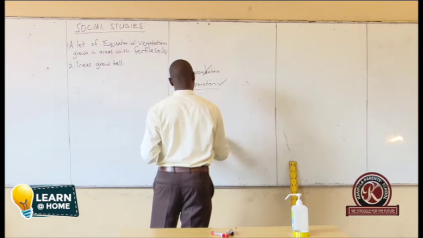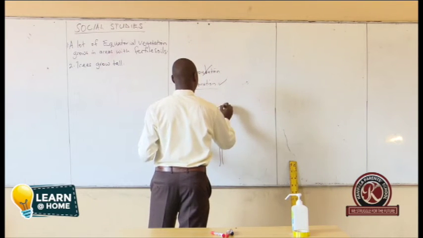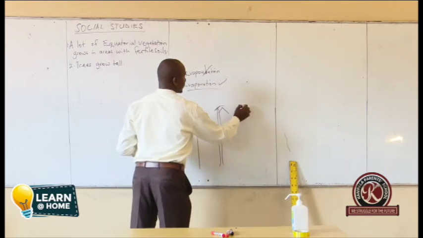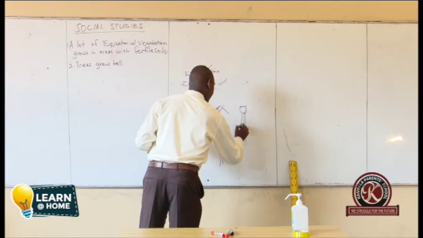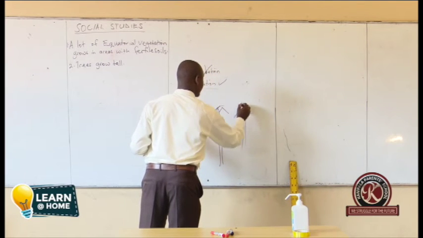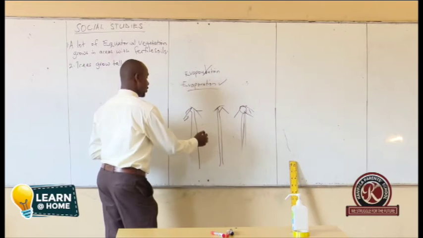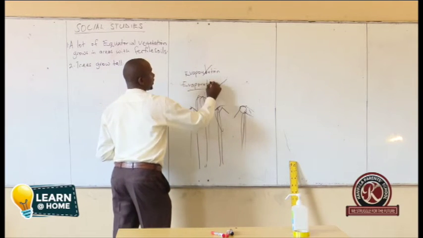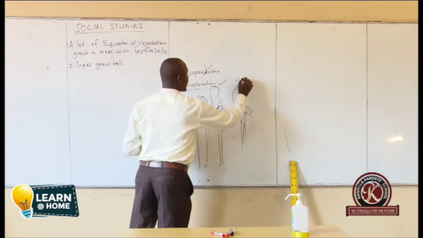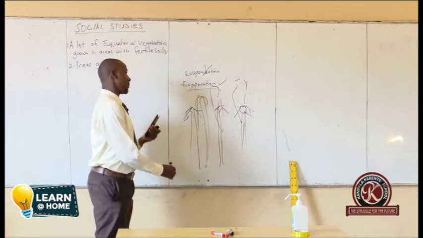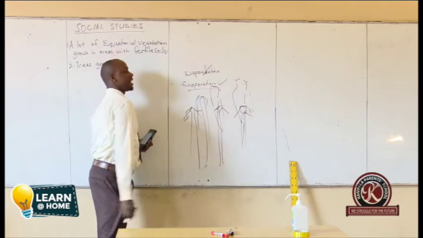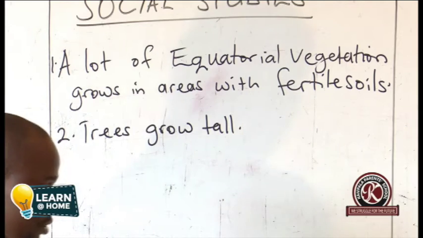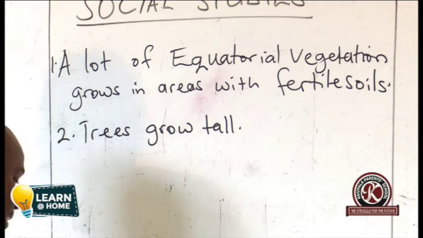That is, when you go to science, it's called phototropism. The response of trees towards light is phototropism. So the trees will keep growing. If this one grows taller, then this one also comes and grows taller than the other one, and the same applies. That's why we are saying they compete for sunlight. That's why they grow tall. So trees grow tall due to competition for sunlight.